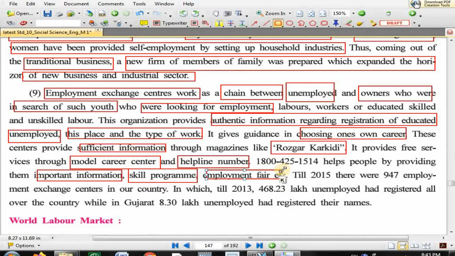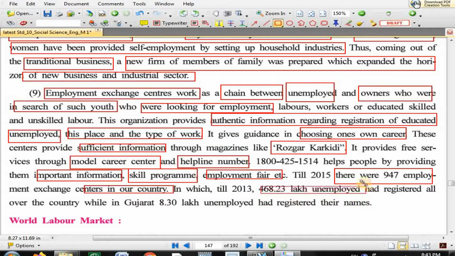Till 2015, there were 947 employment exchange centers in our country, including our city Bhavnagar. Also, we have an employment exchange, and I am a member of the employment exchange. I registered over there after 10th standard, 12th standard, and after bachelor degree. And in all these 947 employment exchanges, till 2013,